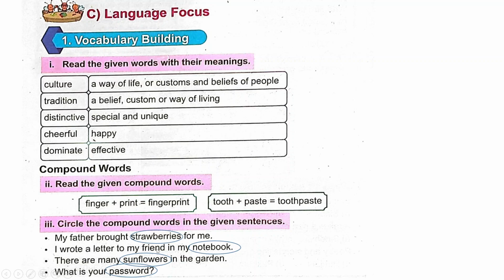I wrote a letter to my friend in my notebook. The compound word in this sentence is notebook. There are many sunflowers in the garden. The compound word in this sentence is sunflower. What is your password? The compound word in this sentence is password.